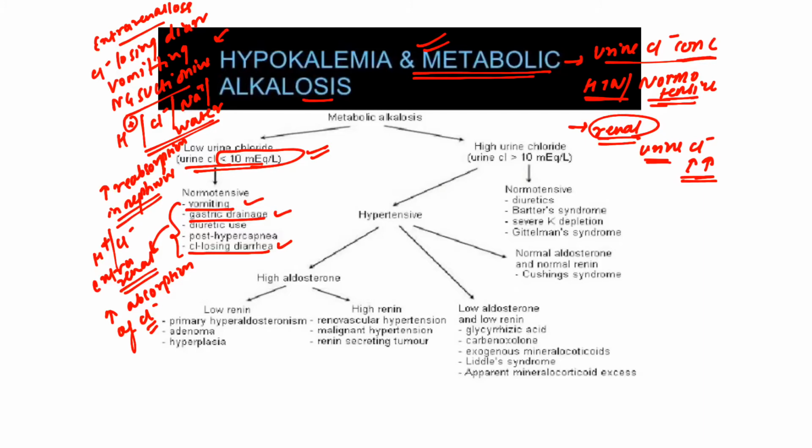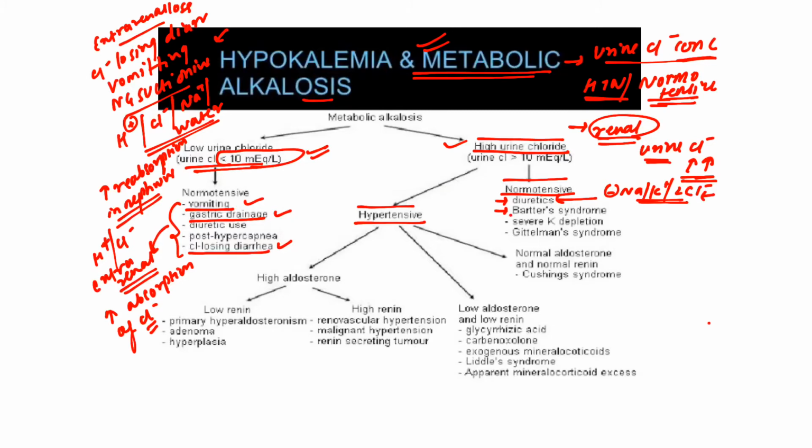And if we look at the high urine chloride causes, it has again been divided into hypertensive and normotensive. So first let's look at diuretics. We know diuretics, by inhibiting the sodium potassium 2 chloride channel, lead to increased sodium, potassium and chloride concentration in the urine.